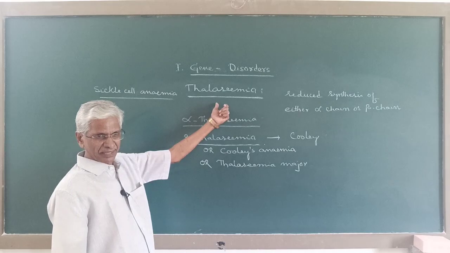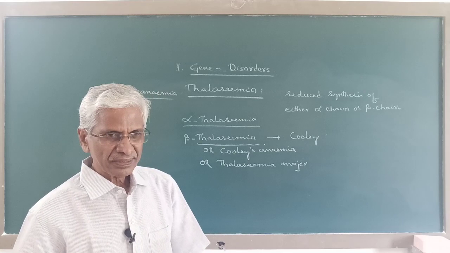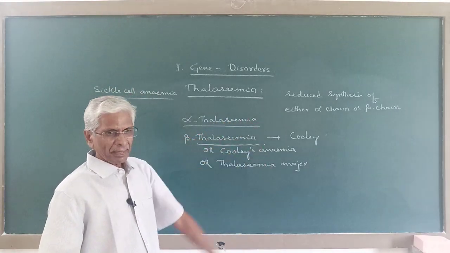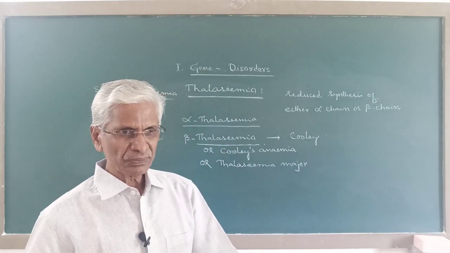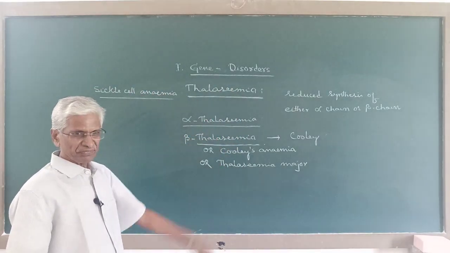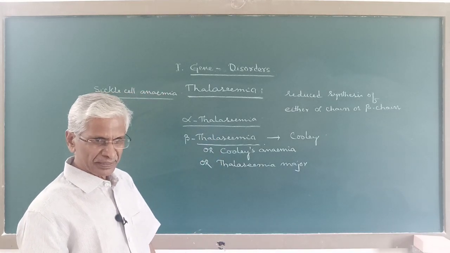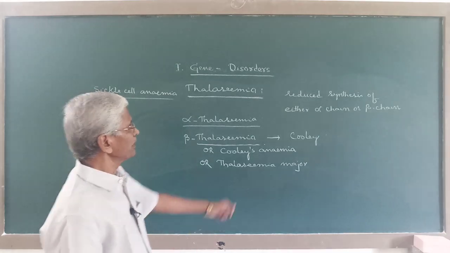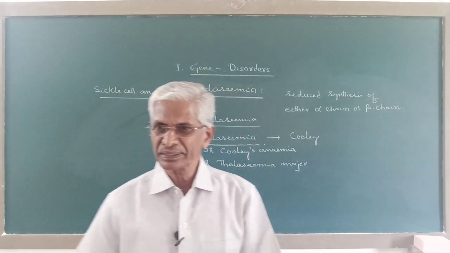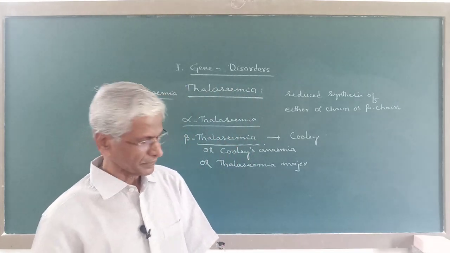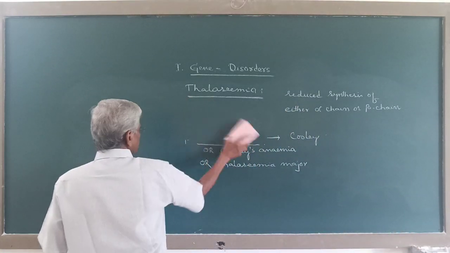But in the case of thalassemia, it is not the quality, but it is the quantity, that is the amount of the alpha chain and beta chain that are going to be produced. So that will make the individual suffer with this type of blood disease in human called thalassemia. So thalassemia is a quantitative problem, concerned with reduction in the synthesis of either the alpha chain or the beta chain.